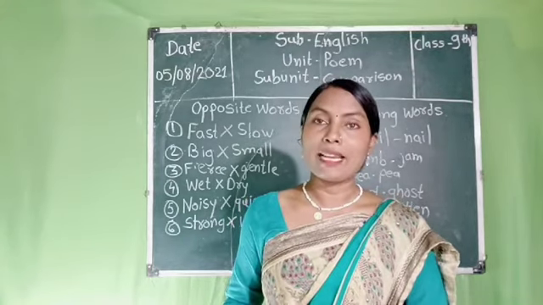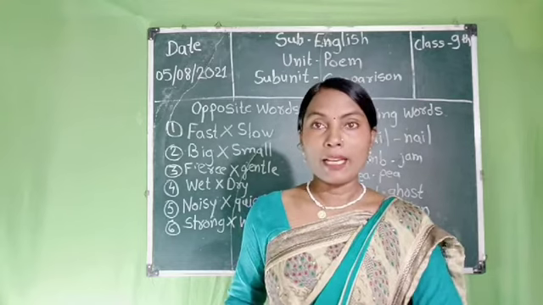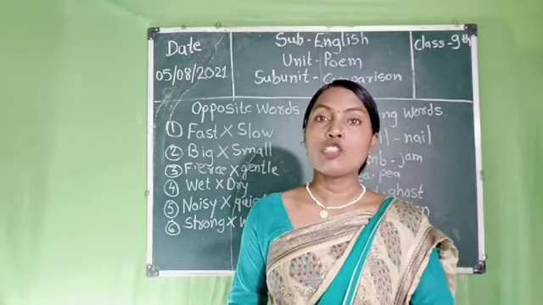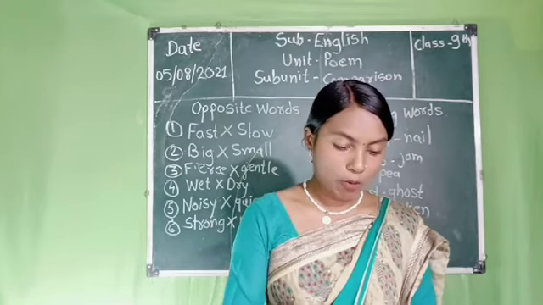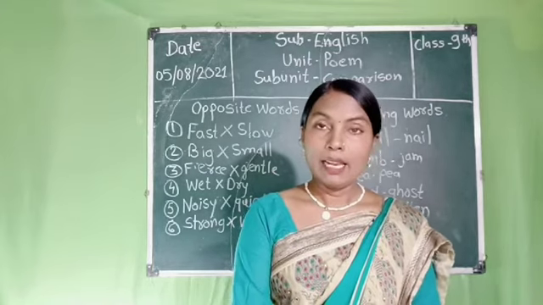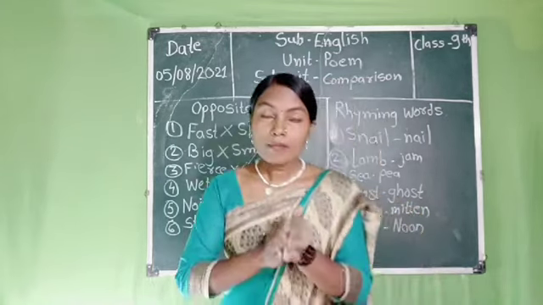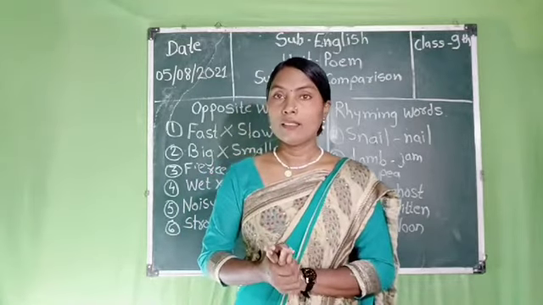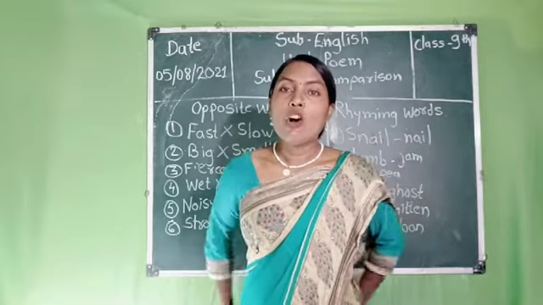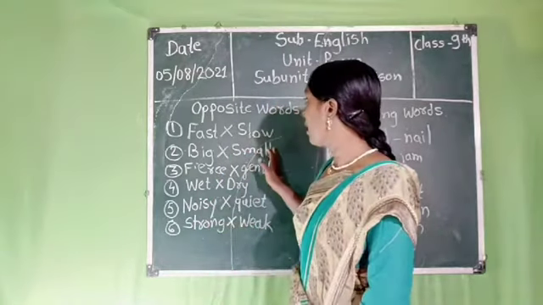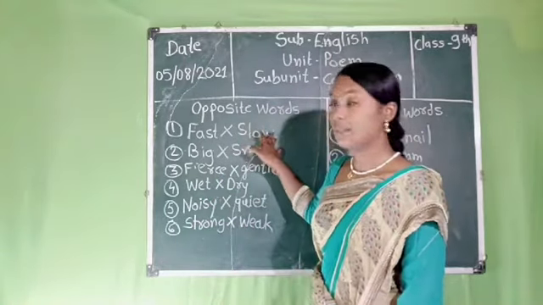In this comparison poem we have compared size, shapes, and age. Now we have learned that we have compared some things. Now I will ask some questions related to this chapter. Opposite words, that is fast, slow.